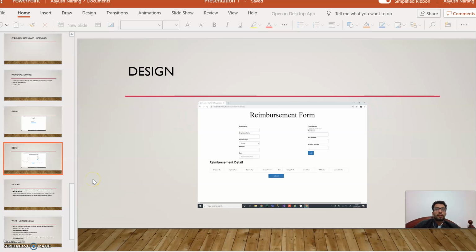This is the second screen I have created. This is the reimbursement form where an employee can enter multiple dates, multiple accounts and all. The employee can fill this form by giving all the details like amount, date, proof and all. Once this form is submitted, it will go to the CEO and the manager.